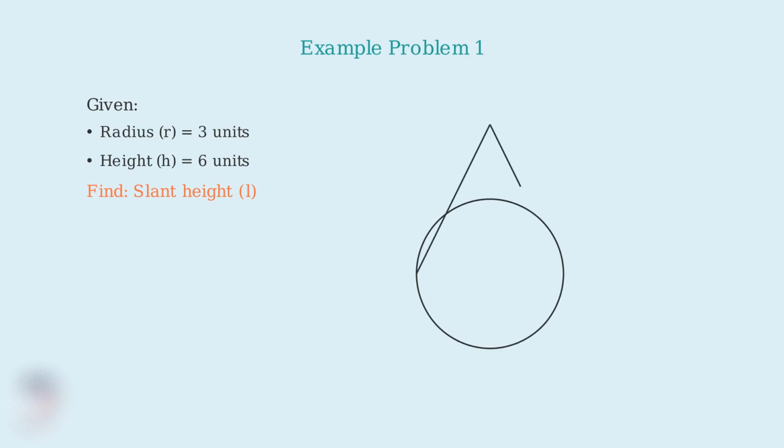Here's our cone. The radius extends from the center of the base to the edge, and the height goes straight up from the center to the apex. The slant height is the distance from the apex to any point on the rim of the base, shown here as the dashed orange line. Now let's solve this step by step using our slant height formula.